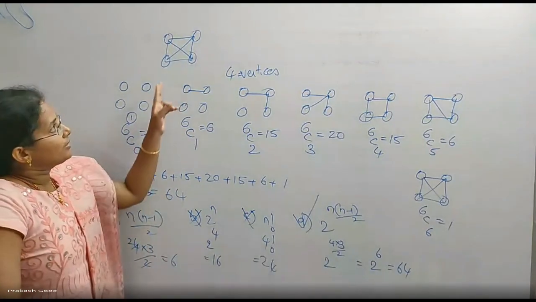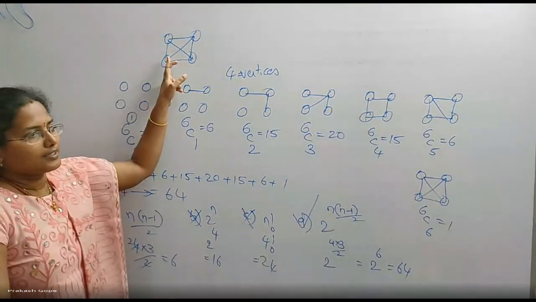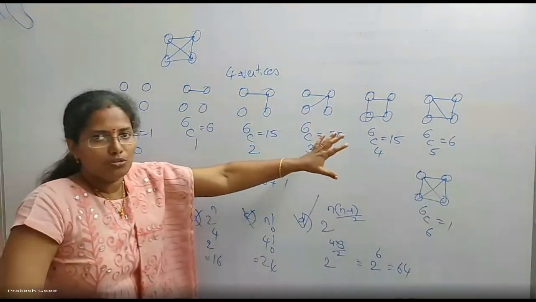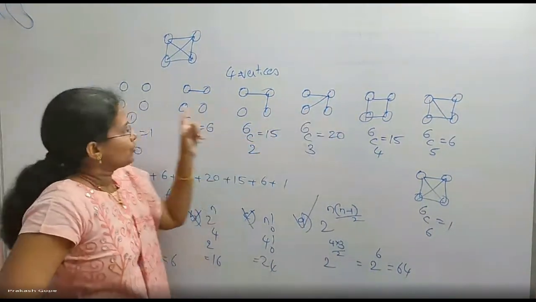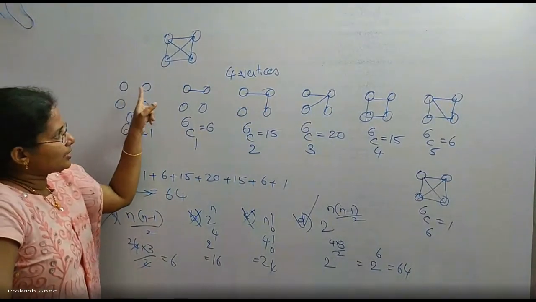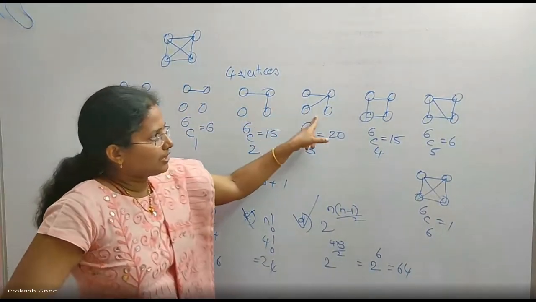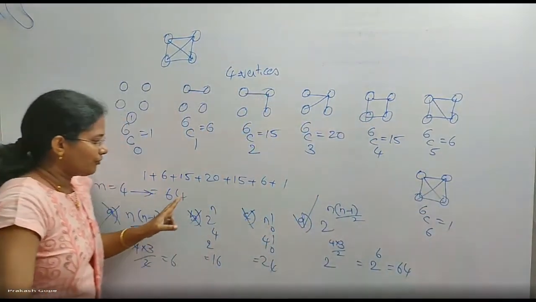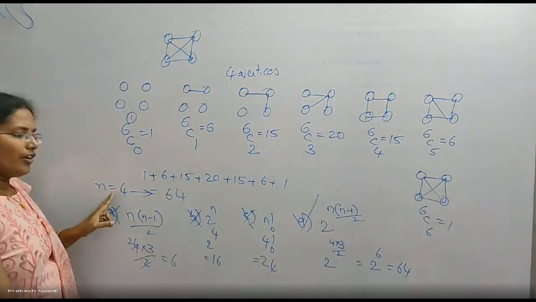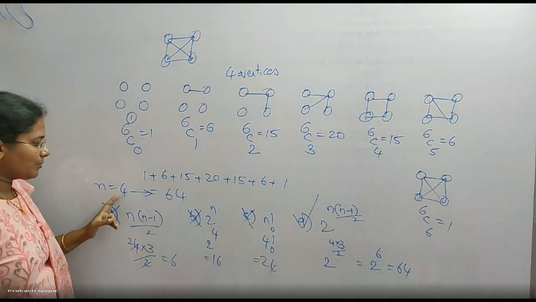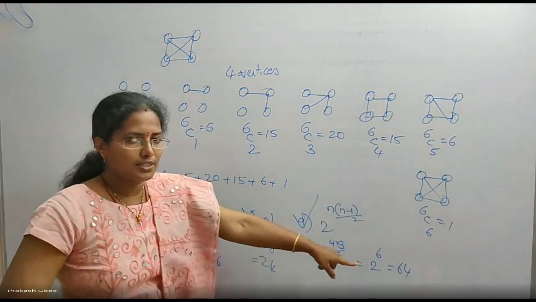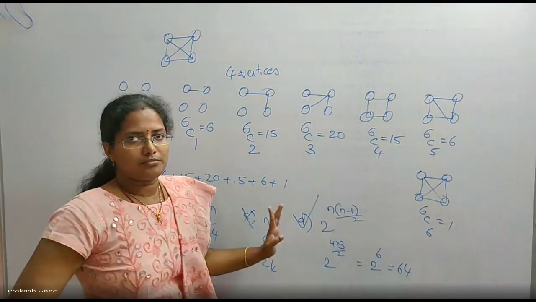So when there are 4 vertices, I can have any number of edges among those 4 vertices. So with 0 edges, with 1 edge, with 2 edges, 3 edges, 4 edges, 5 edges, 6 edges. So total 64 graphs are possible when the number of vertices is 4. So when I substitute n value as 4, only option D is giving me 64 as the answer. So D is the answer.